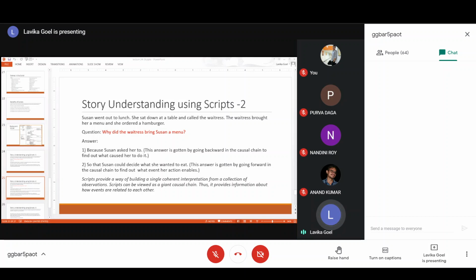First of all, the customer enters, then he orders. While ordering, he asks for the menu, and then the waiter brings the menu. Then the customer orders. Those events are already present in the restaurant script. So if you want the answer to this question, then by using that restaurant script, you can answer that this is the reason why the menu was brought. So scripts provide a single coherent interpretation from a collection of unrelated observations, so that you can answer queries like this also.